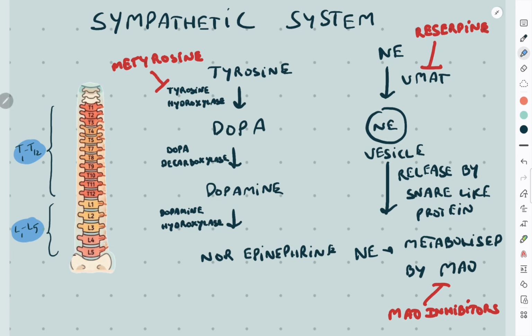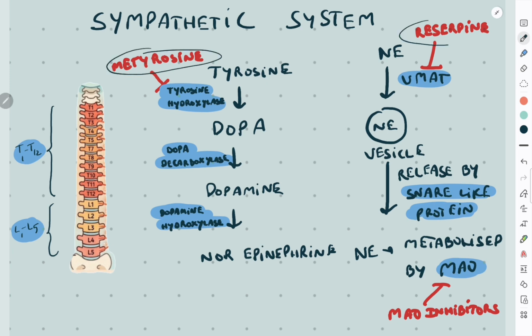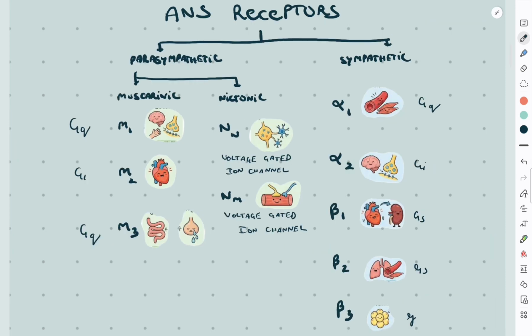Norepinephrine synthesis begins when tyrosine is hydroxylated to DOPA by tyrosine hydroxylase, decarboxylated to dopamine, and then hydroxylated to norepinephrine before being stored in vesicles by the vesicular monoamine transporter, released by SNARE-like proteins, and inactivated by monoamine oxidase. This pathway can be targeted by metyrosine to inhibit tyrosine hydroxylase, reserpine to inhibit vesicular transport, or monoamine oxidase inhibitors to elevate norepinephrine and dopamine levels.